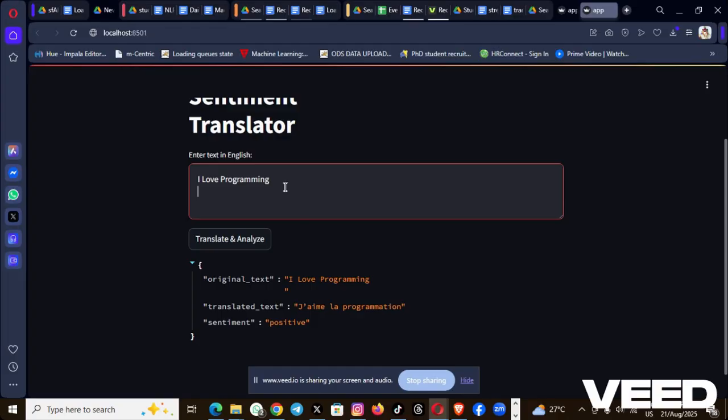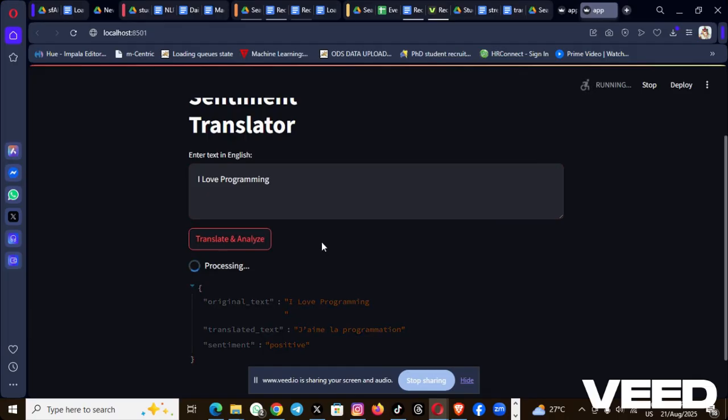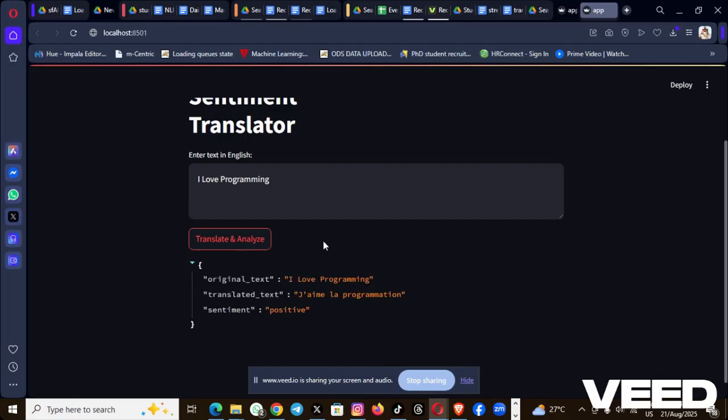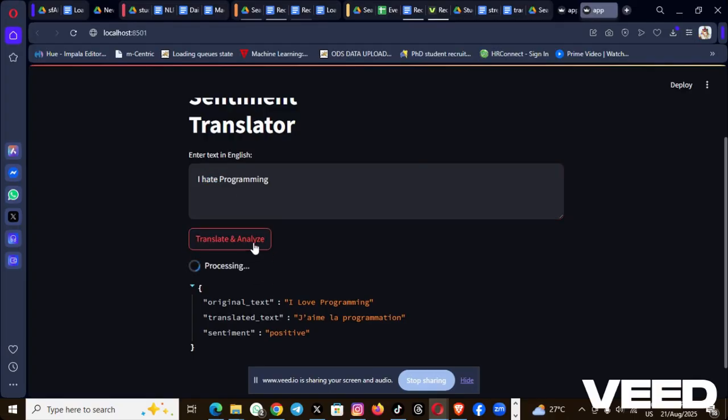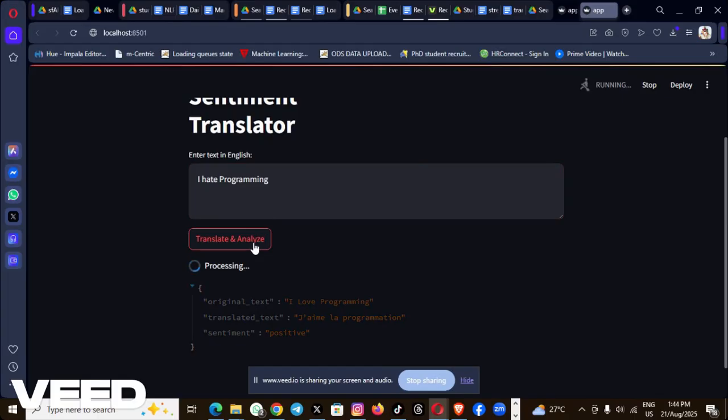Basically, I'll be testing with "I love programming." Once you enter this, you click translate and analyze. It will run, take its time, do the conversion, do the sentiment analysis, and it returns a positive sentiment. Then in a situation where I say "I hate programming," it's also going to process everything, do its analysis, and return the result.